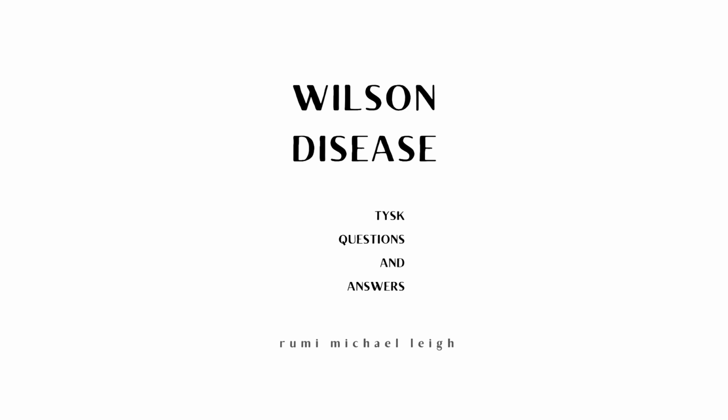5. Can Wilson disease cause hemolysis? Yes, Wilson disease can cause hemolysis. 6. What is hemolysis? Hemolysis is the destruction of erythrocytes. 7. Erythrocytes are also called red blood cells. 8. Can Wilson disease cause anemia? Yes, Wilson disease can cause anemia. 9. What is anemia? Anemia is an insufficiency of healthy red blood cells in the body.